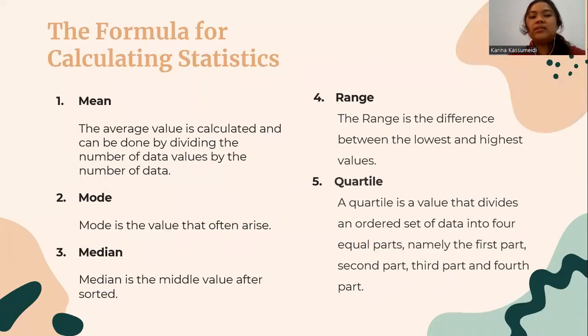And the formulas for calculating statistics, there are nine. The first one is mean. Mean is the average value, calculated by dividing the sum of the data values by the number of data. Second one is mode. Mode is the value that appears most often. Third is median. Median is the middle value of sorted data. Fourth is range. The range is the difference between the lowest and highest values. Fifth one is quartile. Quartile is a value that divides an ordered set of data into four equal parts, namely the first part, second part, third part, and fourth part.